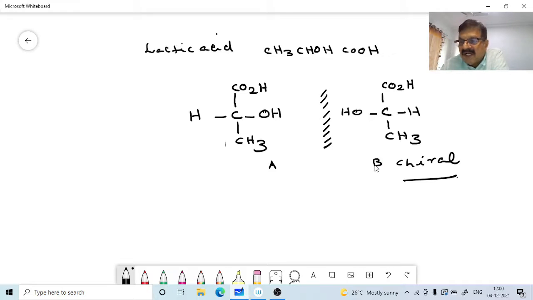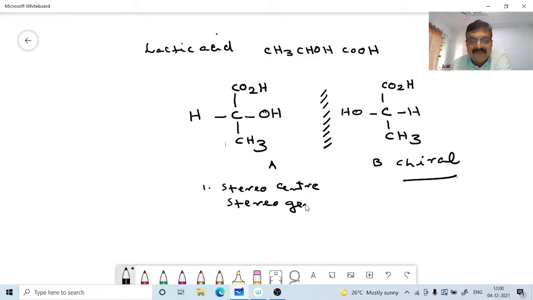Now this central carbon atom bonded to 4 different atoms or groups is designated by various names. We know it as a stereo center, or a stereogenic center, then a chiral center, then a chiral carbon.